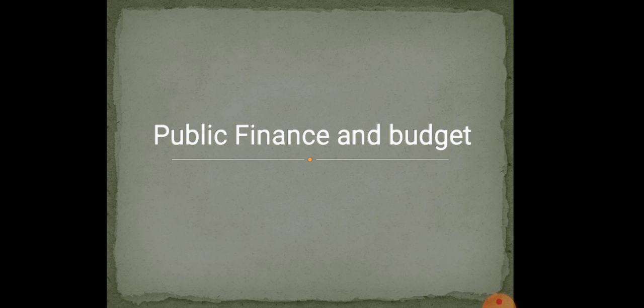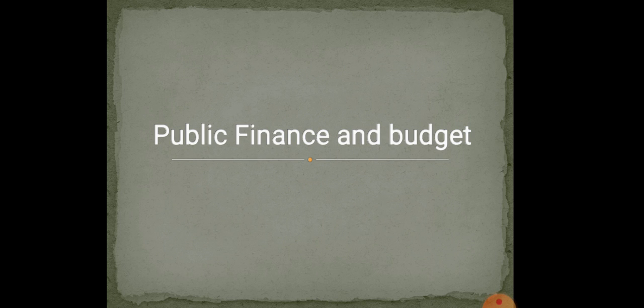Personal finance deals with the kind of income, expenditure, and debt management of an individual. They may ask you a question, what is personal finance? I'll repeat. Personal finance deals with the kind of income, expenditure, and debt management of an individual.